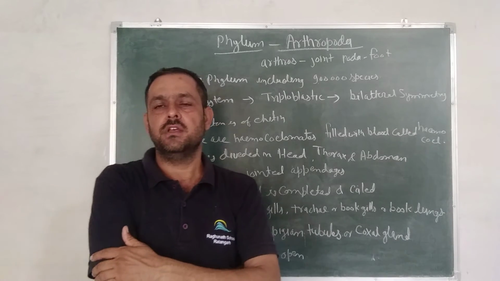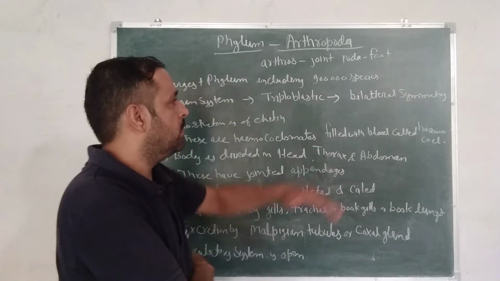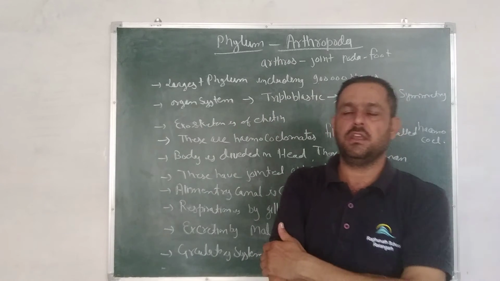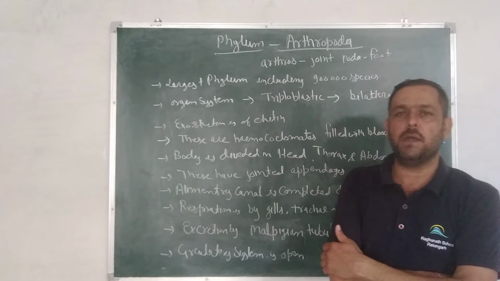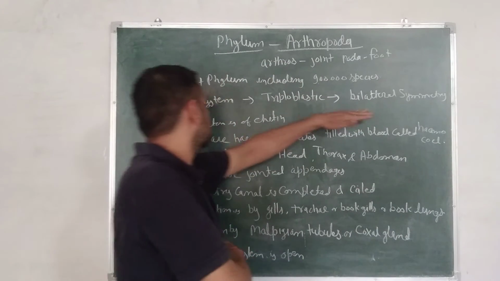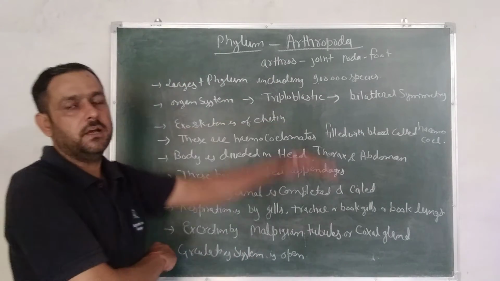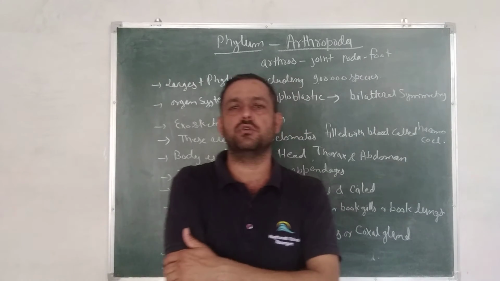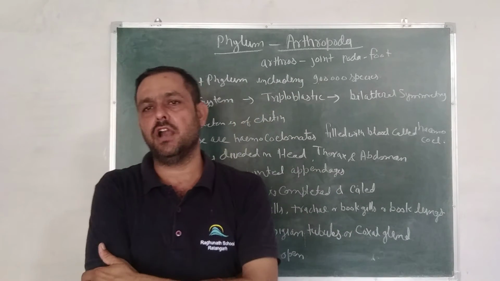Bilateral symmetry means whenever they are cut into two equal parts by only a single plane, they are called bilateral symmetry. Exoskeleton is made up of chitin, meaning a chitinous outer cover is found on members of Arthropoda.